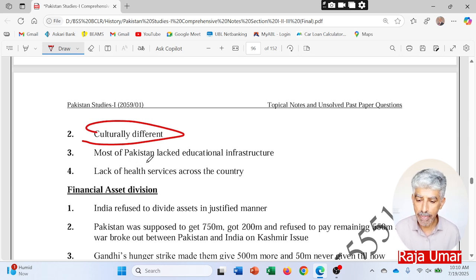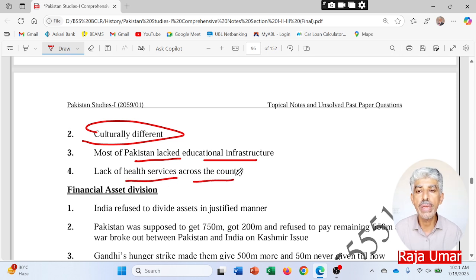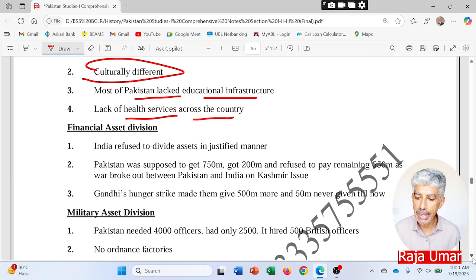Most of Pakistan lacked educational infrastructure. As I told you, the British never established a number of schools, colleges or universities here in Pakistani lands or the Muslim majority areas. Very few schools and colleges were here, which were insufficient to meet the needs of the huge population of Pakistan. At that time, this was a big issue. There was also a lack of health services across the country: no hospitals, no medical colleges, very few doctors, and no nursing staff. That was another problem related to social sector development.